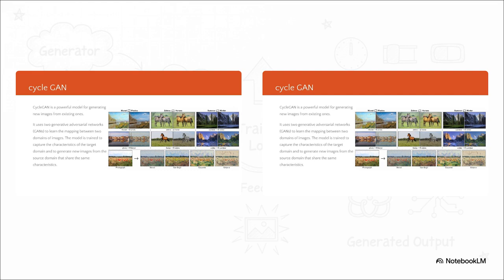And it's not just for art. Here's a great example of what we call domain adaptation. The model was just given a bunch of summer photos and a separate bunch of winter photos. And now it can take the summer scene on the left and just so convincingly turn it into winter. And notice it's not just splashing white paint everywhere, right? It's smart. It adds snow to the ground, to the branches. It makes the light feel colder. It has actually learned the rules of what makes a scene feel wintry.